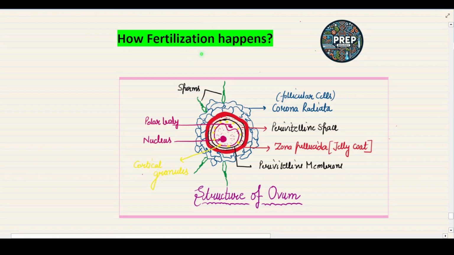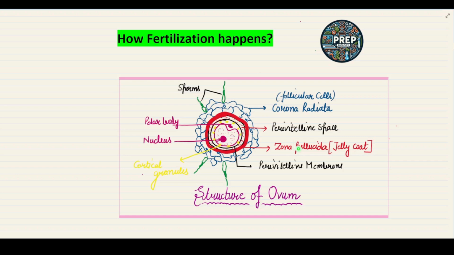Now let's discuss how fertilization happens in brief. So this is the structure of the ovum. If we see the structure of the ovum, the outermost layer of irregularly arranged follicular cells is called the corona radiata.